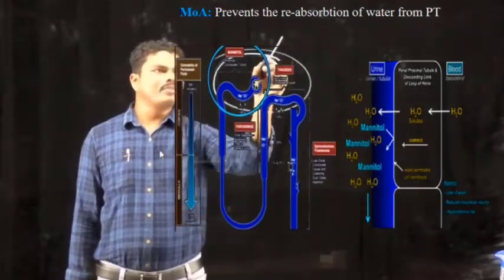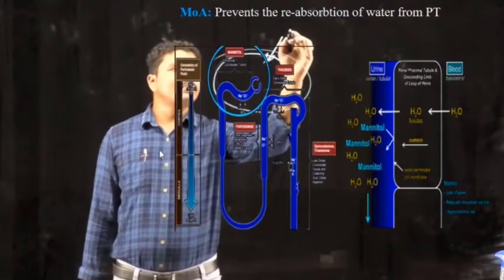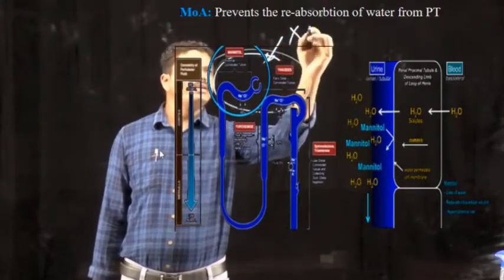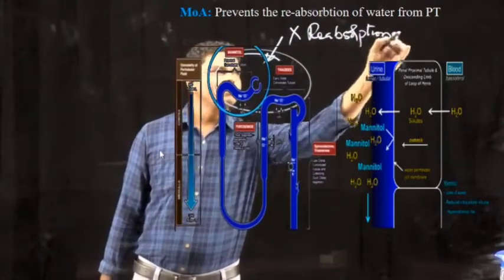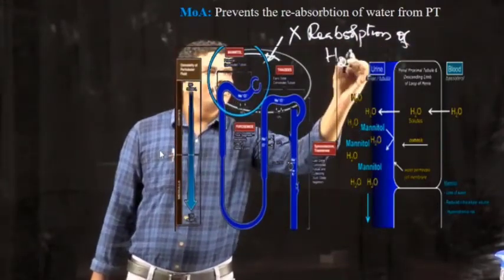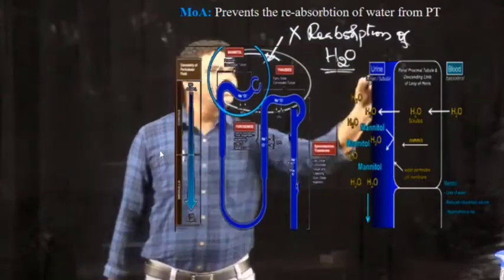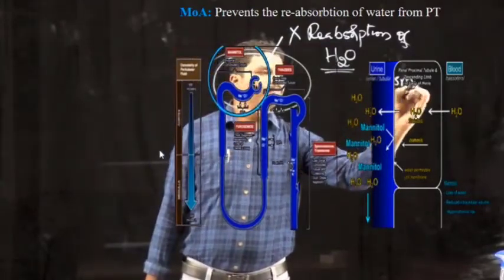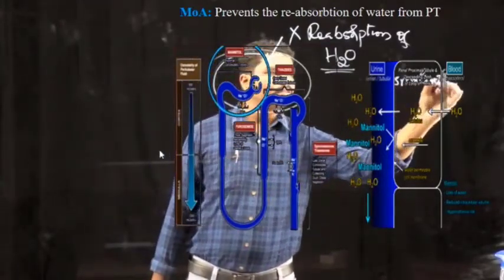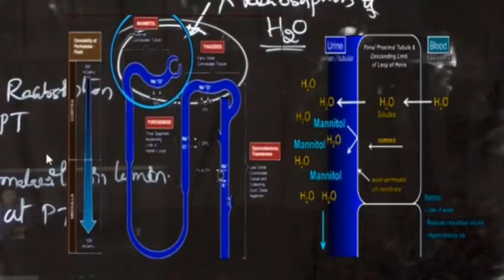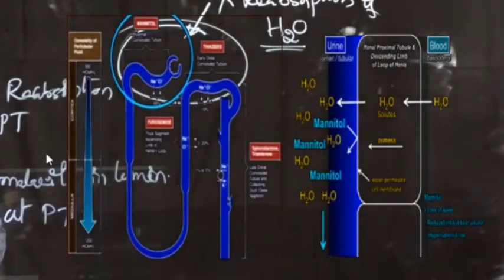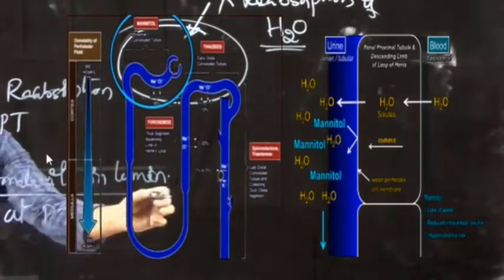At the proximal convoluted tubule, these osmotic diuretics will prevent the reabsorption of water. This is done by increasing the osmolarity at the proximal convoluted tubule. Mannitol is considered the prototype of osmotic diuretics. When mannitol is present at the proximal convoluted tubule, it will increase the osmolarity in the lumen.